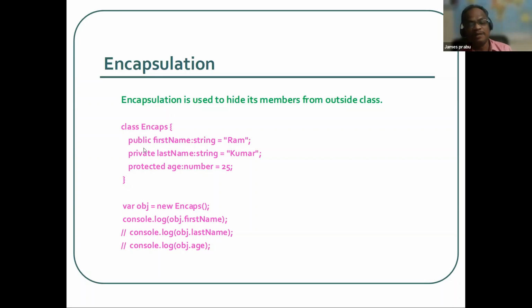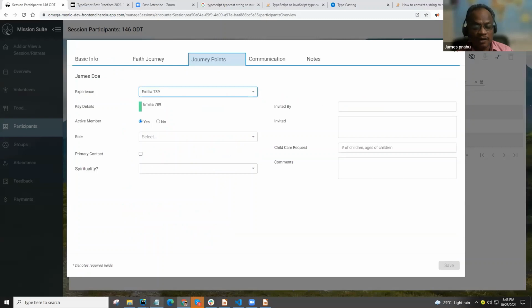Okay, we have three basic things here. Public means always available. So here there are three variables: first name, last name, age. Only the first name is public, so only that we can show here. But when you try to print this, it shows unknown for the last name and age, because after creating an instance of the encapsulation object, since this is public, only that is available, and the other things won't be available. Let's discuss more while writing code.